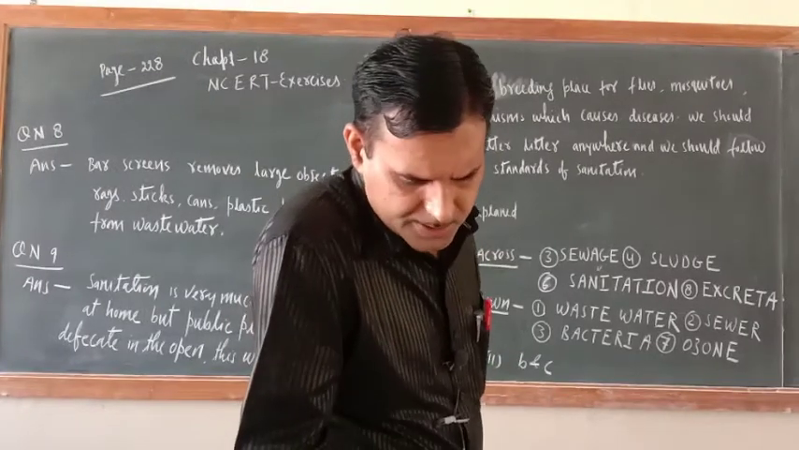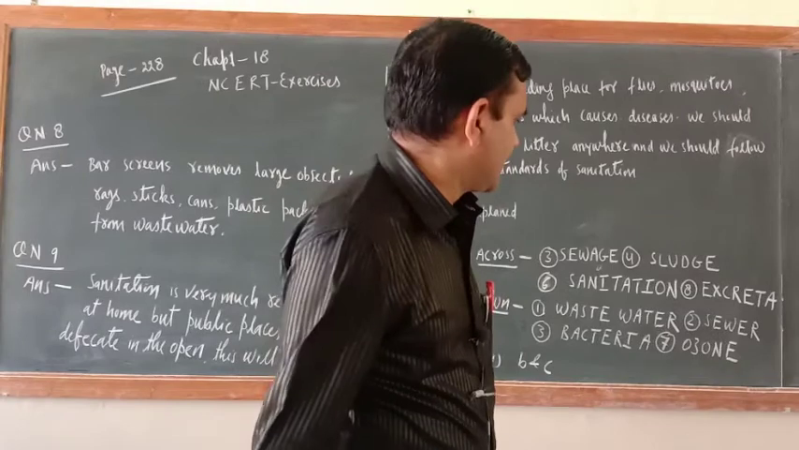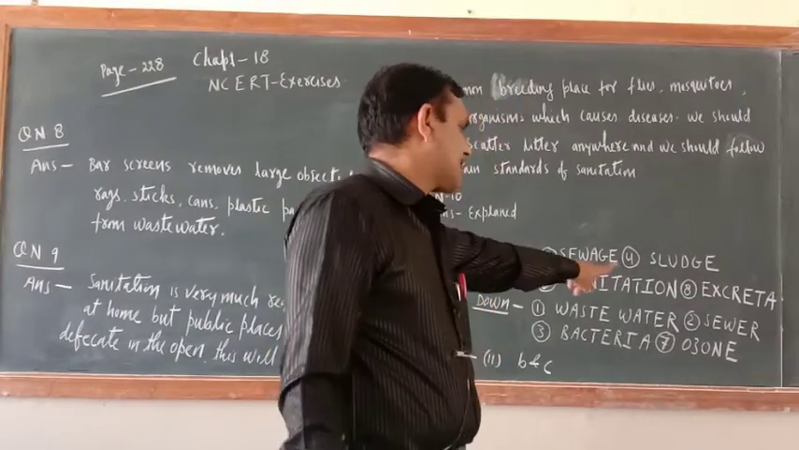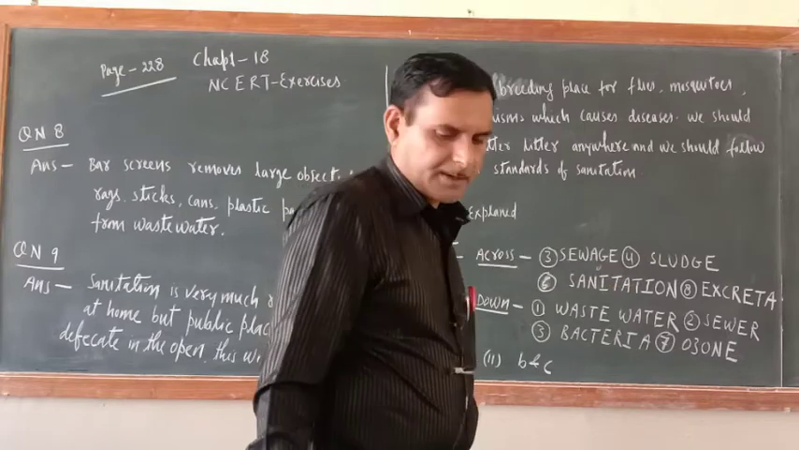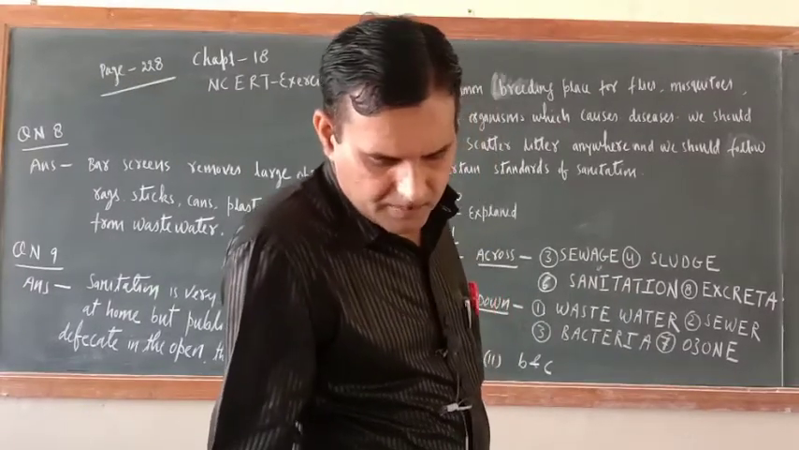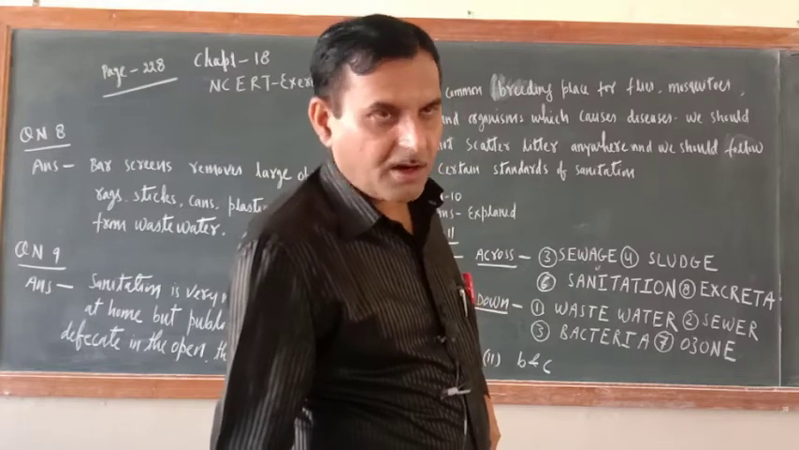Okay, next one is downside. Second number, a pipe carrying sewage: sewers, S-E-W-E-R. Next one is fifth number, microorganism which causes cholera.